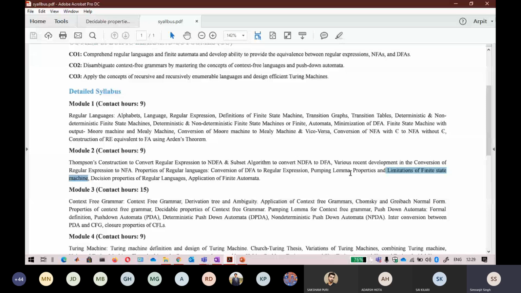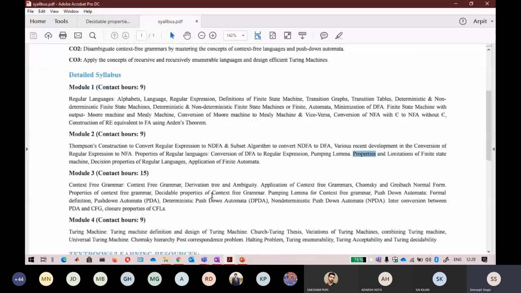Okay. Properties, we have already seen the regular properties, you remember. I don't think it is given here; it is given in the third module. Now the next portion starts directly with context-free grammar.